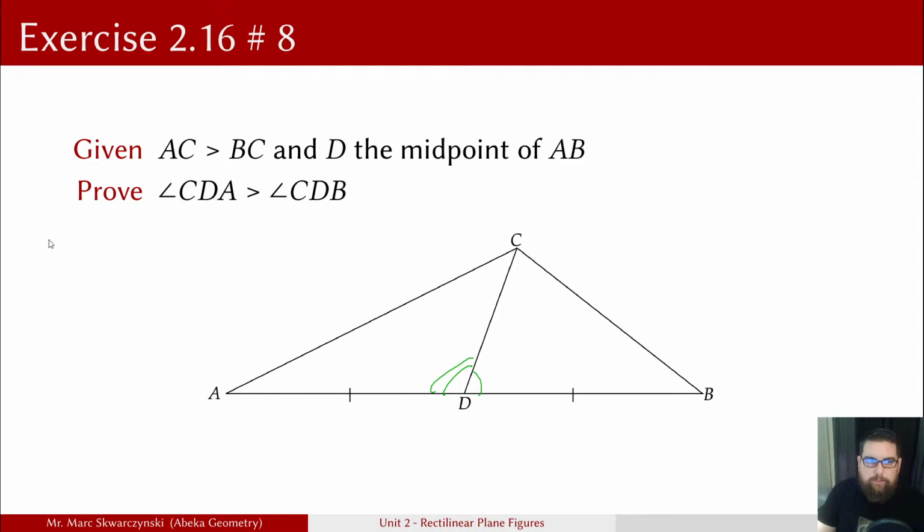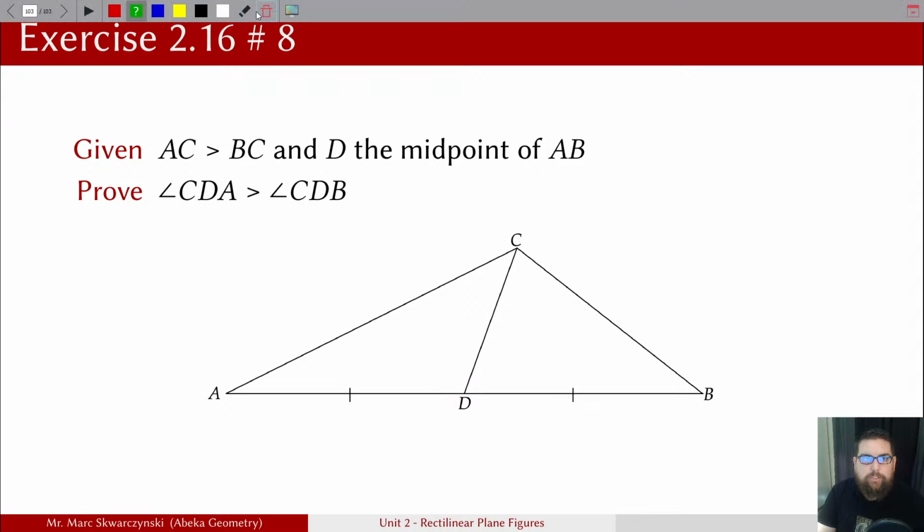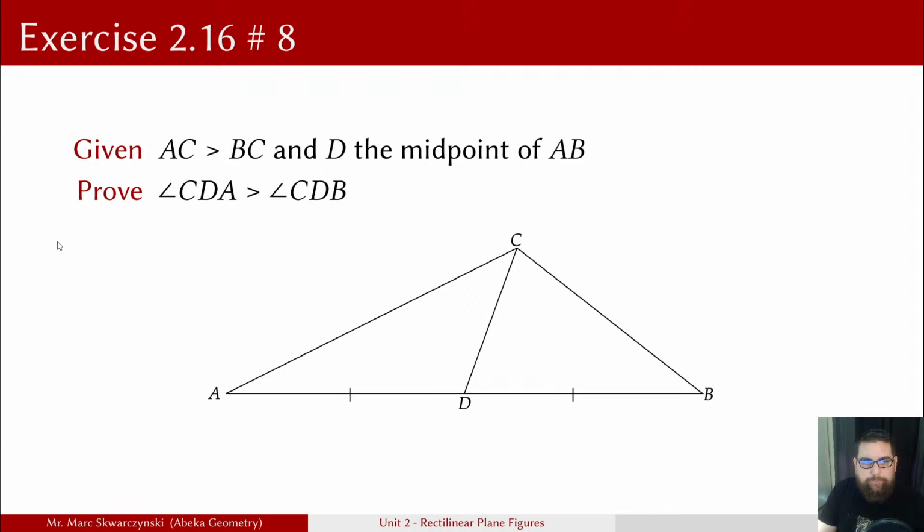So first of all, we have our given. I'm not going to rewrite the given. You have it. So we're going to start out with step 2. Step 2 says that AD is equal to BD. Okay, well, we're told that D is the midpoint of AB, so AD is equal to BD by the definition of midpoint.